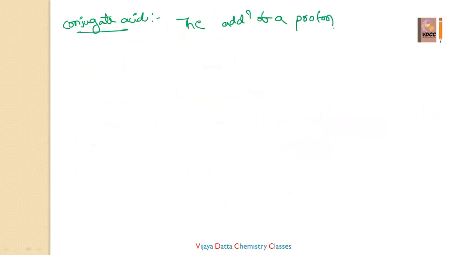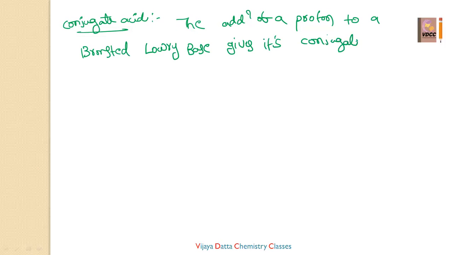What is meant by conjugate acid? Conjugate acid is nothing but the addition of a proton. The addition of a proton to a Bronsted-Lowry base gives its conjugate acid.